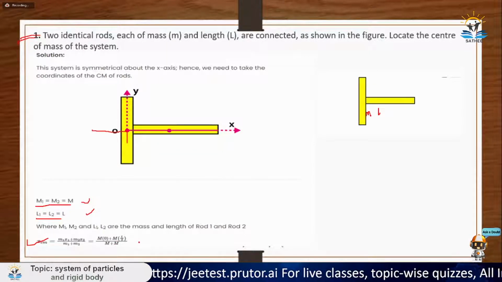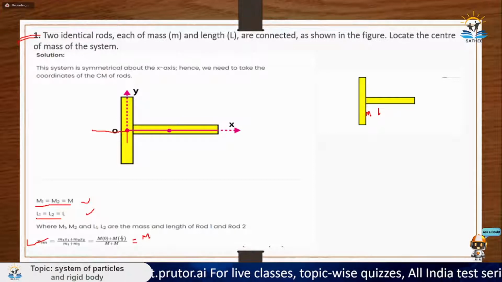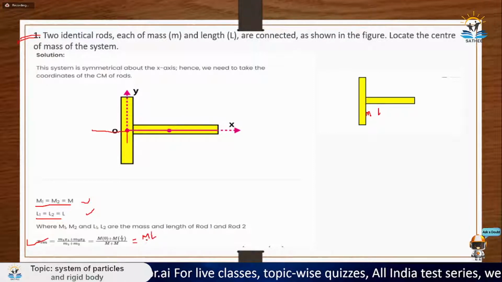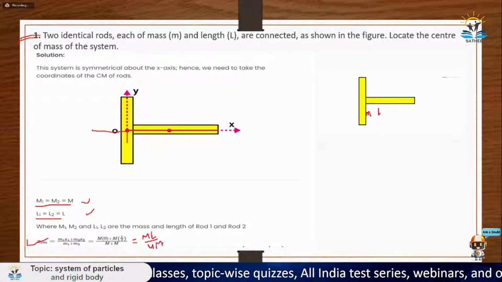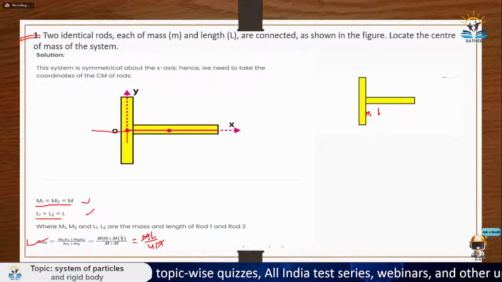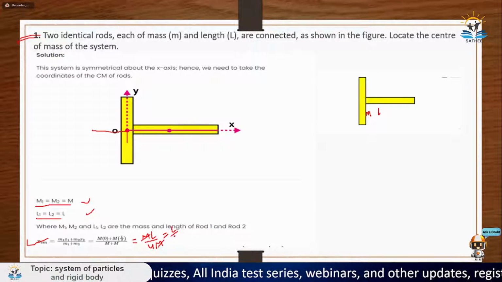So from here, you can say that what you will get is m l by 2 upon 2m, so the denominator becomes 4m. So basically your answer would be L by 4.